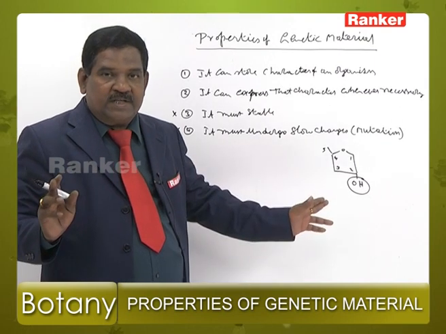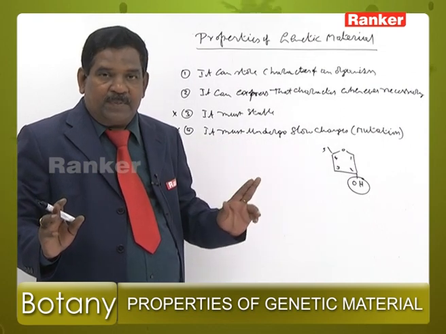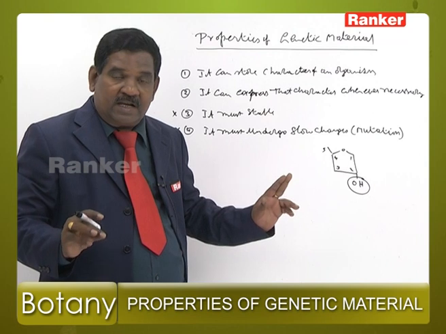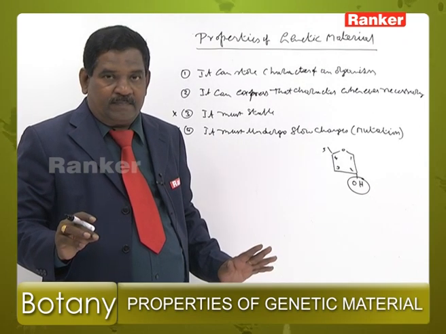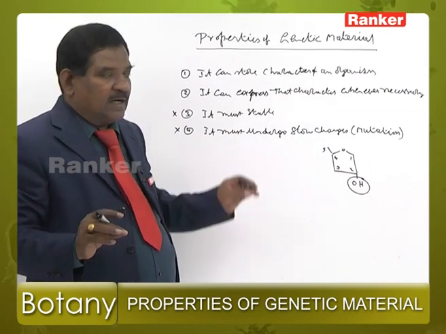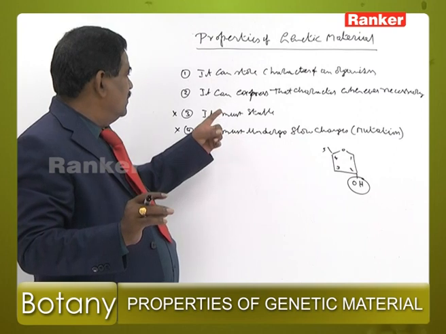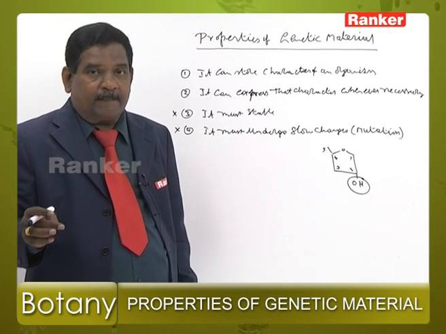The reactive OH group is absent in DNA sugar. In DNA, thymine is present, which is more stable. In RNA, uracil is present instead of thymine, which is unstable. So these are some of the characters why DNA is more stable than RNA.